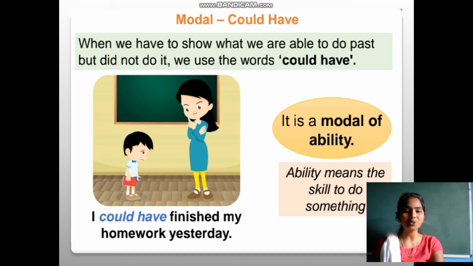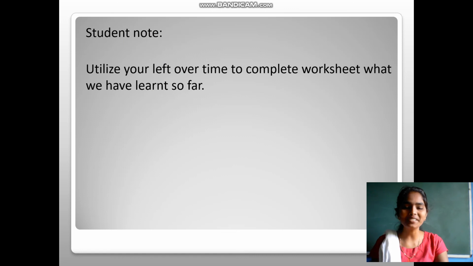So the modal could have shows the ability, the skills to do something, but now it's not possible to do the action. The action happened in the past, but I had the ability to change that action. At that time we are supposed to use could have. When we have to show what we were able to do in the past but did not do, we use the words could have. For example, I could have finished my homework yesterday, but the action didn't happen. I am just saying to the teacher, ma'am, I have the ability to do the homework, but I could have finished my homework yesterday.